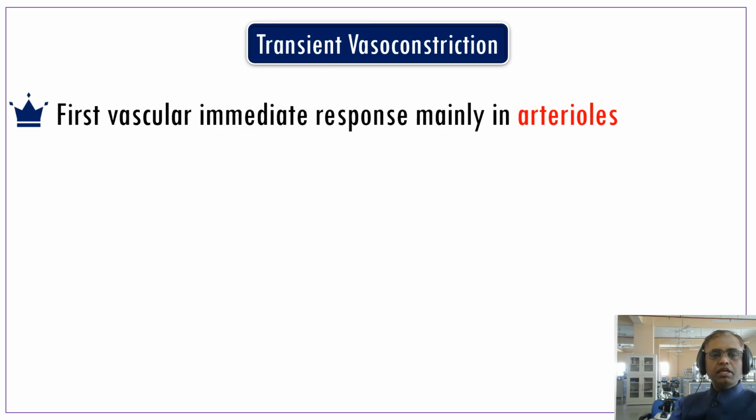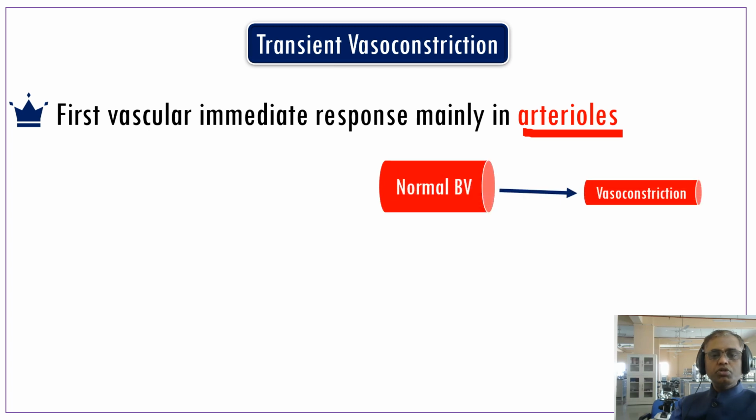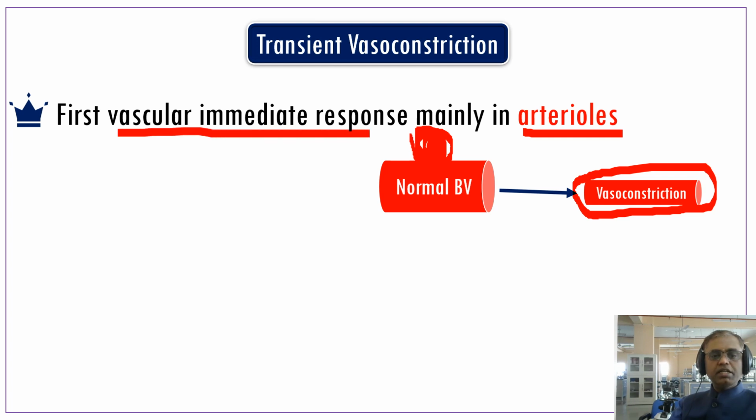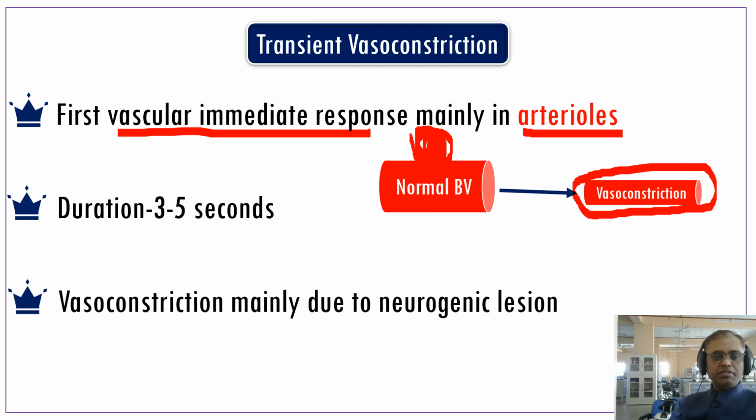So this is the first vascular immediate response, mainly in the arterioles. You can see it here, there are normal blood vessels. Once the normal blood vessels are injured by any microbial or any external or internal causes, in order to prevent some of the bleeding, immediately the blood vessels undergo vasoconstriction. The duration of vasoconstriction is 3 to 5 seconds.